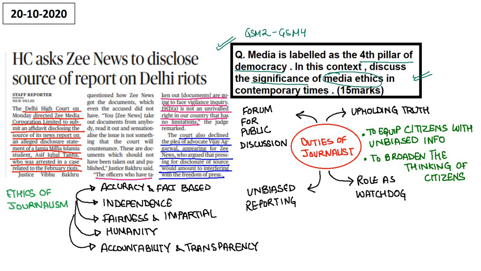First of all, you should mention the duties of a journalist. What are the duties of a journalist? First duty is upholding the truth. That means upholding the truth means verifying the information. How can you uphold the truth? By verification. Through verification. The facts that you are presenting, verify them. Role as watchdog. That means the journalist should be, write it down, truly independent from government.